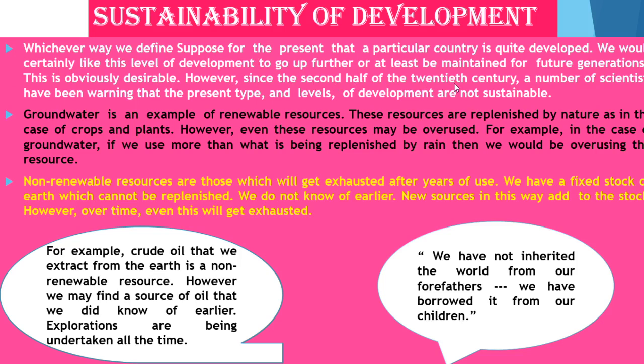However, since the second half of the 20th century, a number of scientists have warned that the present type and levels of development are not sustainable. Groundwater is an example of a renewable resource. These resources are replenished by nature, as in the case of crops and plants. However, even these resources may be overused. For example, in the case of groundwater, if we use more than what is being replenished by rain, then we would be overusing this resource.